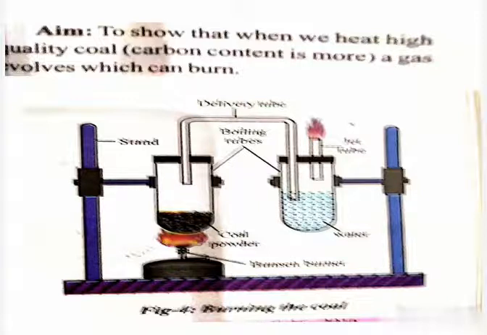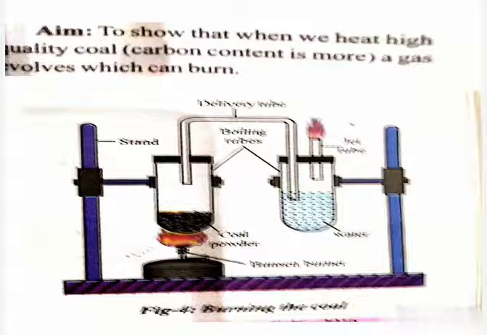These vapors are passed through the delivery tube into the second boiling tube which contains water. Then what happened? They form colorless gas bubbles. Those colorless gas bubbles evolve from the water in the second boiling tube. If you burn the gas that is evolving through the Z tube, colorless gas bubbles are formed in the water in the second boiling tube, and one type of gas is evolving from the Z tube.